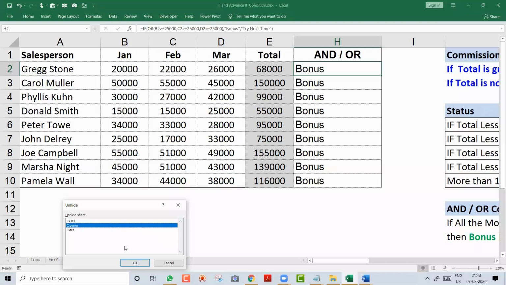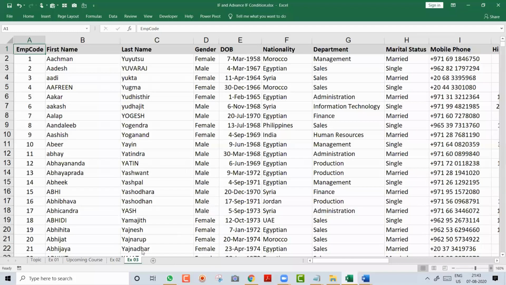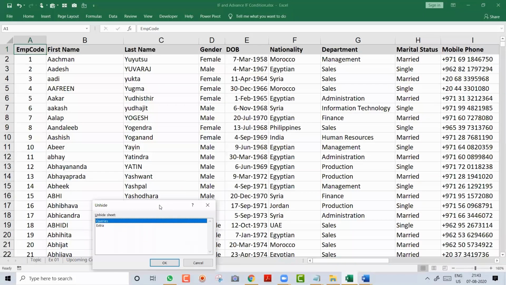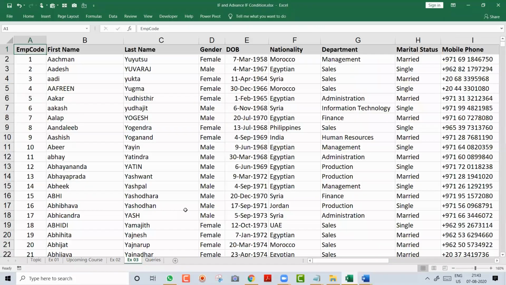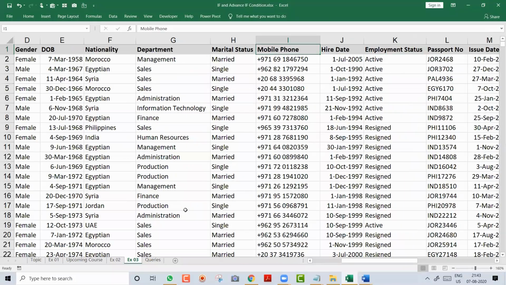I am opening the EX03 file. Friends, be ready, we are going to do one very interesting exercise, which I hope you all will like. Keep your comment, I mean the chat box, ready to type. See this data. I will give you a few seconds. First name, last name, gender, nationality, marital status. This is my HR data.